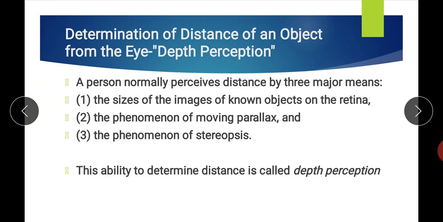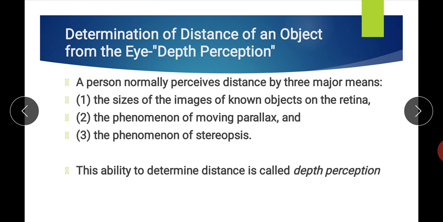Now the determination of distance of an object from the eye, that is depth perception: which objects are situated far from the subject and which are near, how does our eye determine that? Actually, it is not only a function of the eye, but it also includes the function of the brain. Our brain is trained to determine which object is near and which object is far.